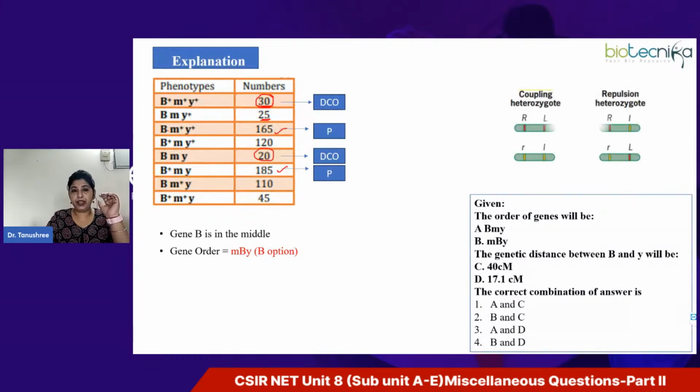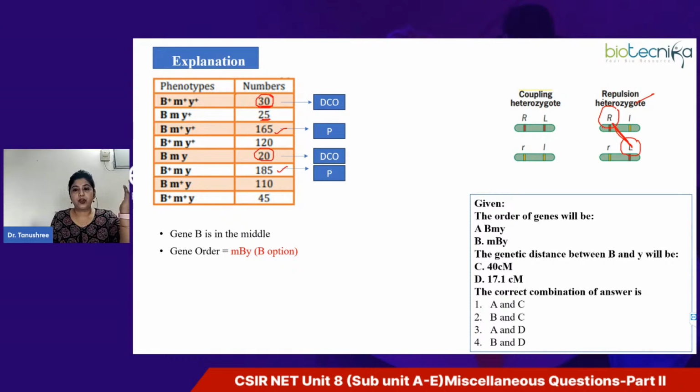Coupling is where you have the wild type alleles of the genes present on the same chromosome and the recessive on another. Whereas repulsion is where the wild type allele of one gene is present on one chromosome and the wild type allele of the other gene is present on the separate chromosome. So they are opposite. So it is a trans or repulsion heterozygote.